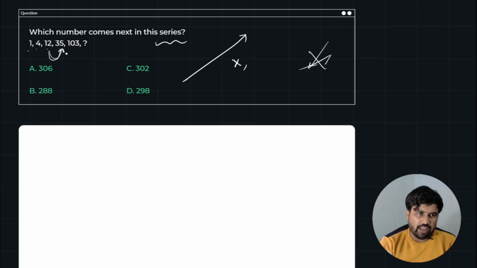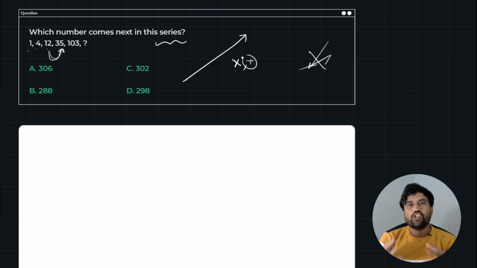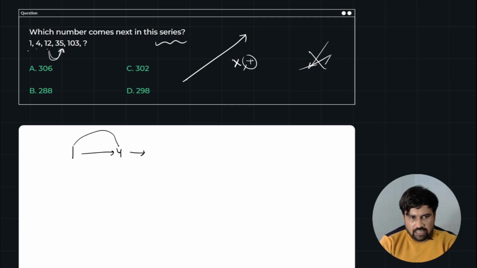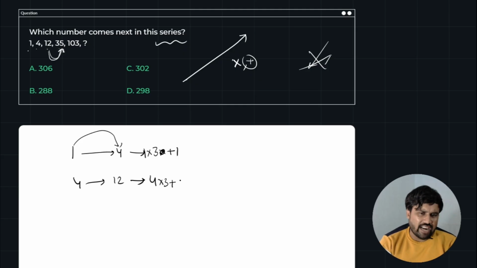But if you multiply, an even number cannot become an odd number, right? So along with multiplication, he is also doing some additions. This is the logic you will get if you see our Prime website. So just look here, I will do the calculation simply. 1 becomes 4. How? It becomes 3 times and adds 1. And 4 becomes 12. 4 3s are 12, so nothing is added, so I can assume 0. So is this logic correct or not?